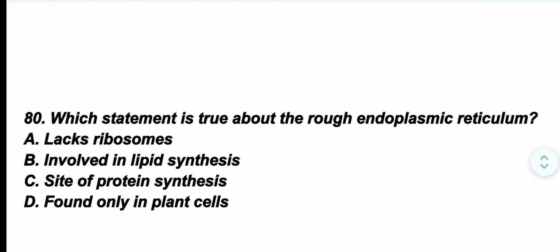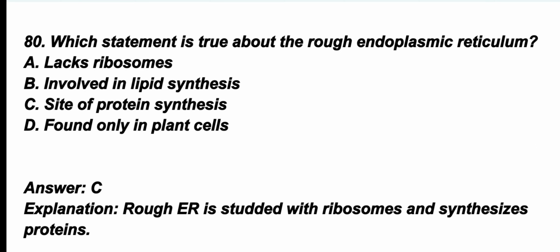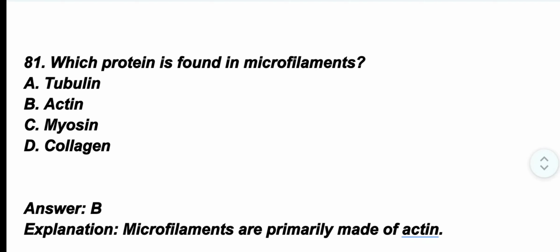Question number 80. Which statement is true about the rough endoplasmic reticulum? The correct option is option C, site of protein synthesis. Rough endoplasmic reticulum is studded with ribosomes and synthesizes proteins. Question number 81. Which protein is found in microfilaments? The correct option is option B, actin. Microfilaments are primarily made up of actin.